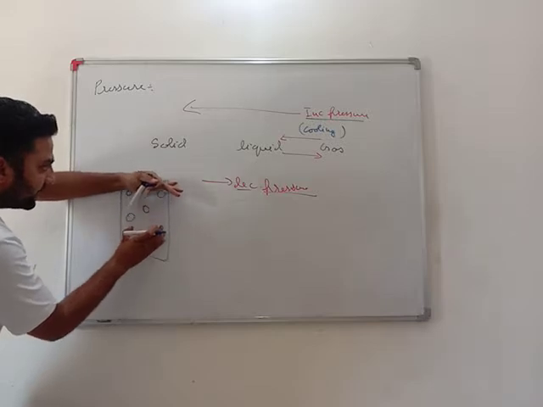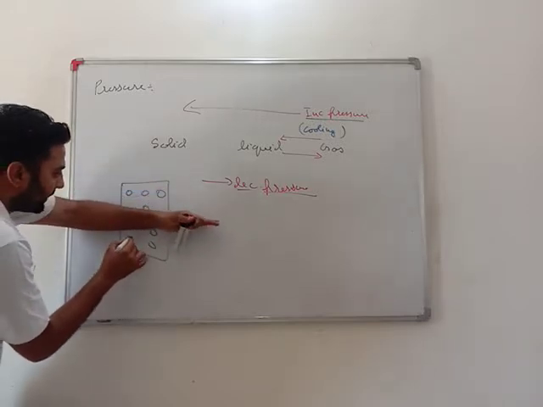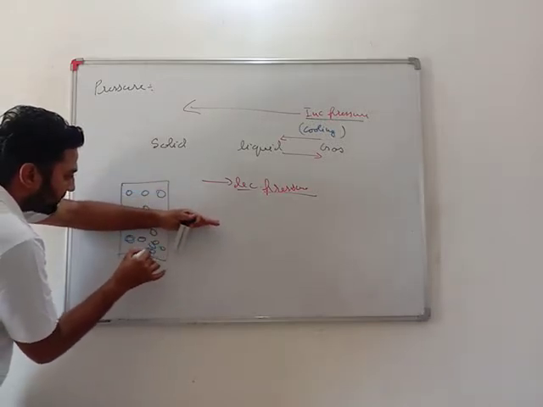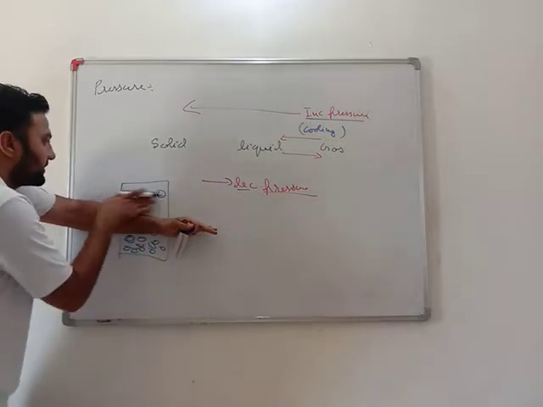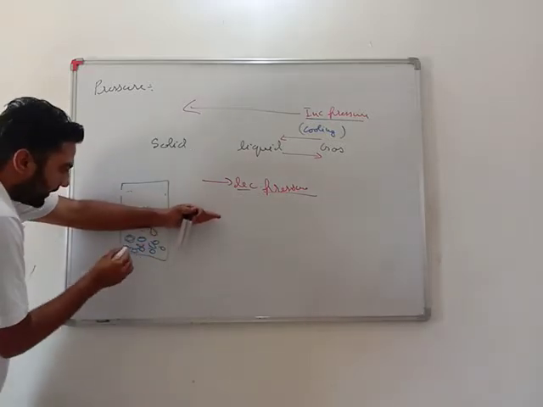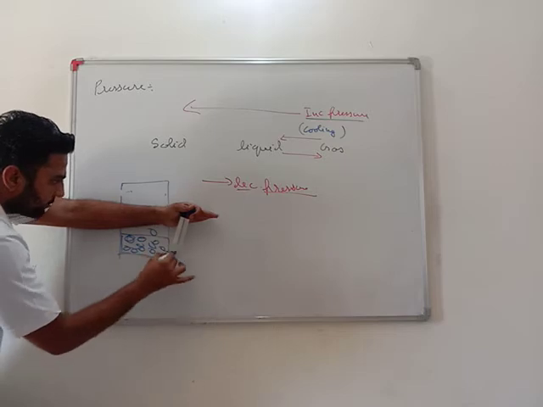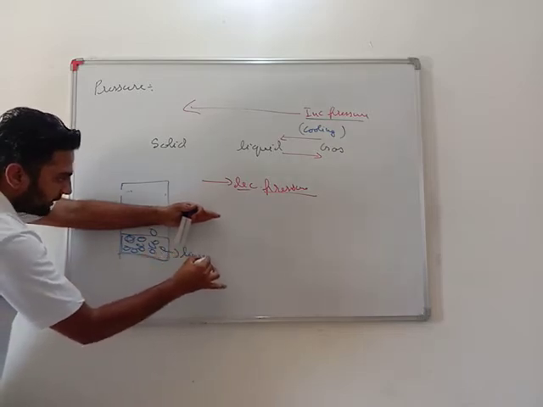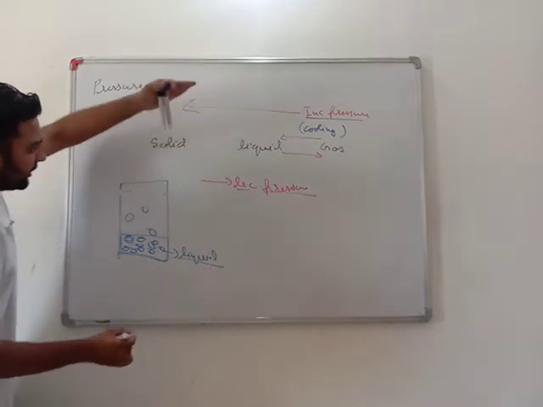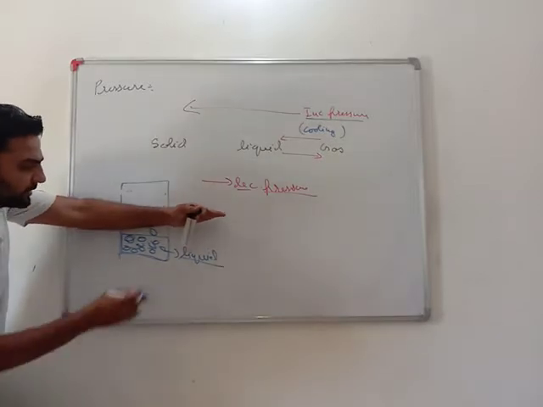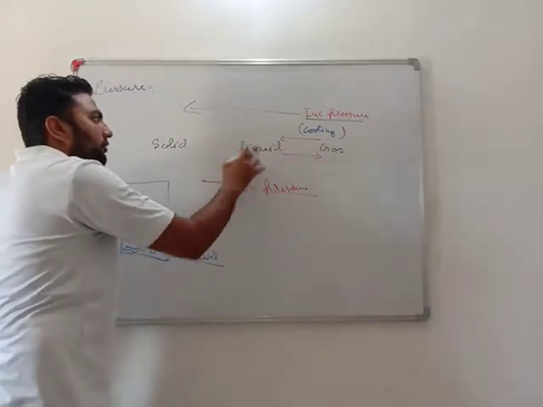The space gets reduced and all these particles will come up to this place. See, now as this space has reduced, this has got converted into liquid. Means if I increase the pressure, gas gets converted into liquid.